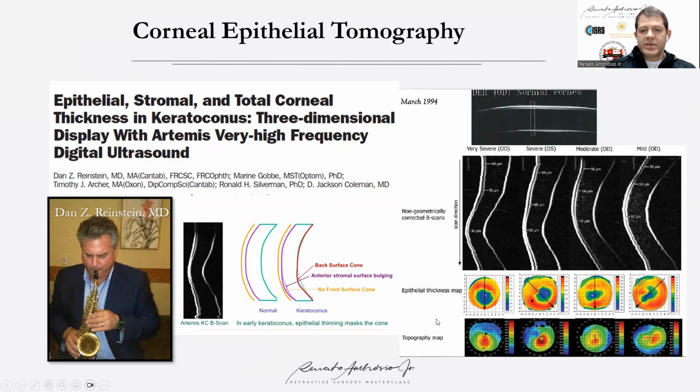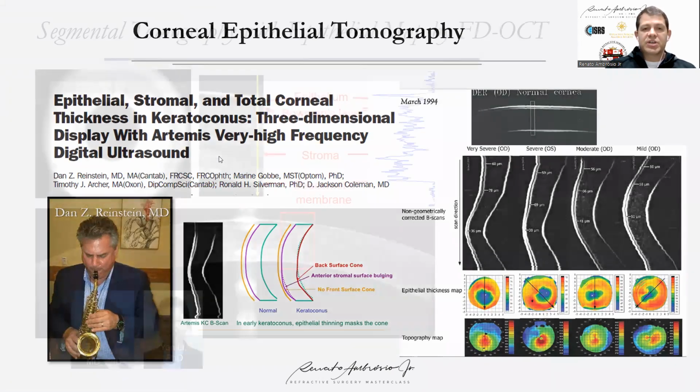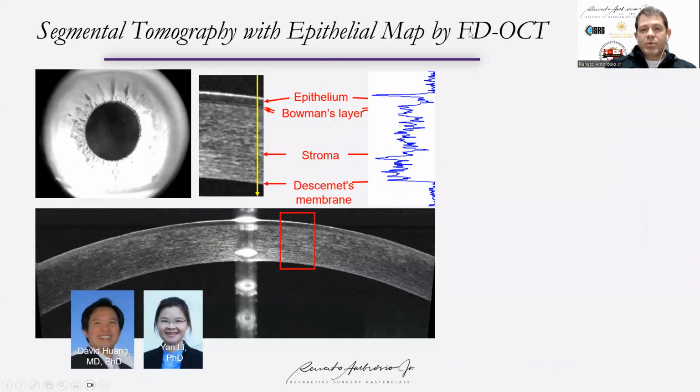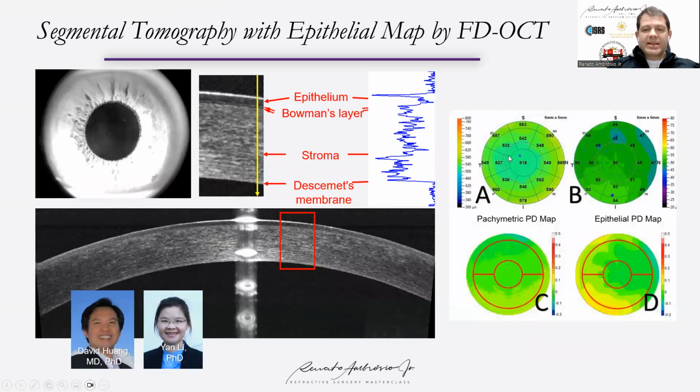So if you have thinning coincident to the steepened area, it will be indicative of keratoconus. So it's an important thing that we were able to start doing that and having these observations, when we have the popularity with spectral domain OCT. So Professor David Huang in his lab, the COOL Lab, with colleagues like Professor Yan Li, they were able to demonstrate the segmentation of the epithelium from the total corneal thickness, and even demonstrate the pattern standard deviation, which is a very interesting index.